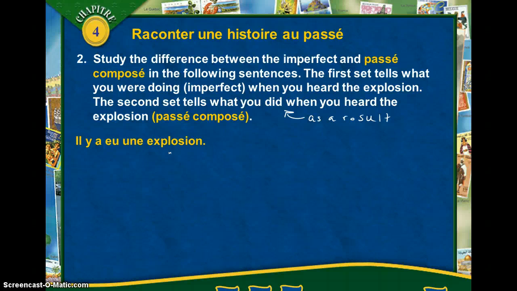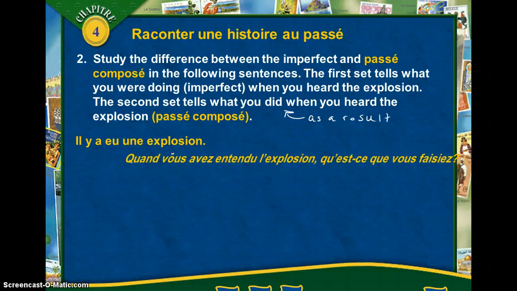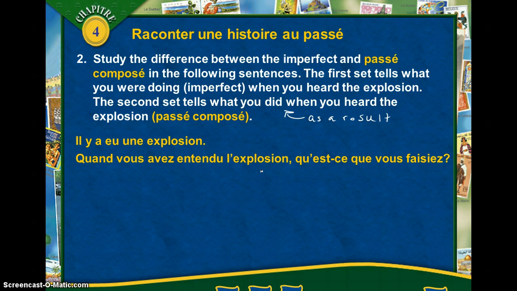Il y a eu une explosion. There was an explosion. So look at this. Quand vous avez entendu l'explosion, qu'est-ce que vous faisiez? Do you notice how here we have the passé composé?